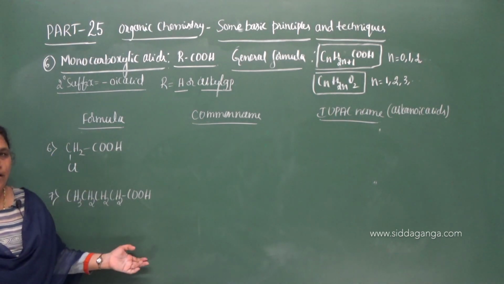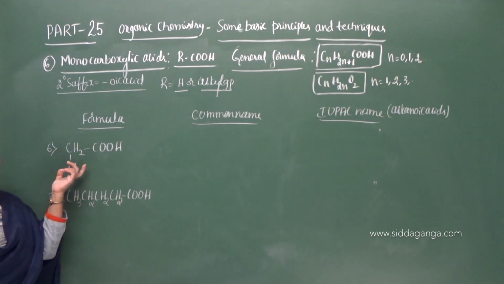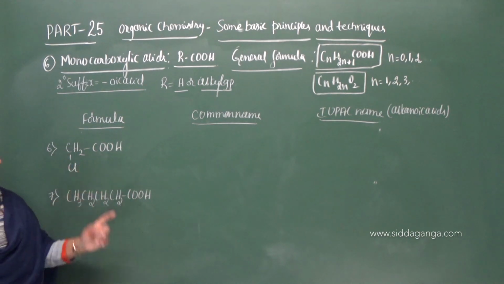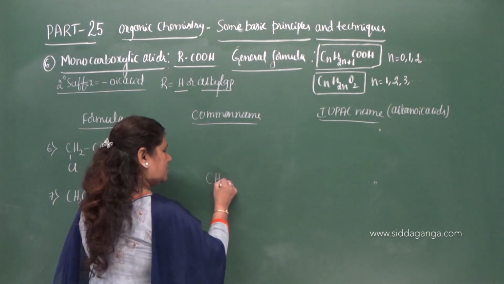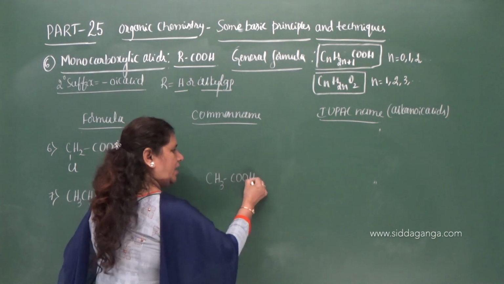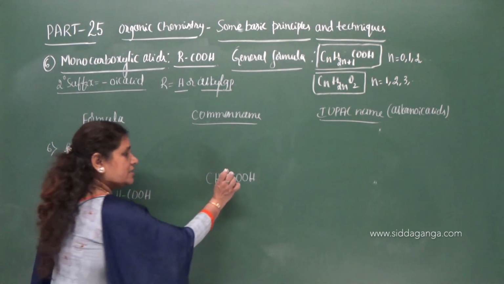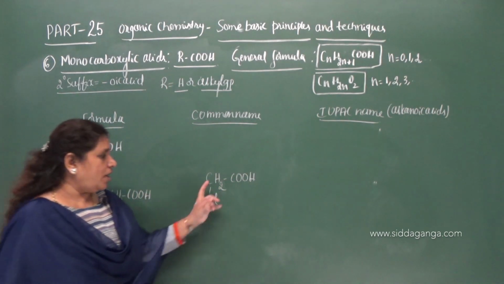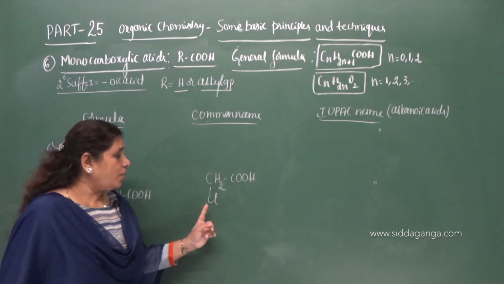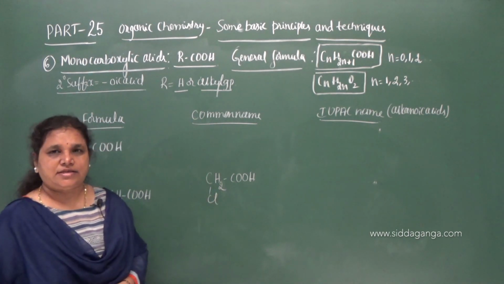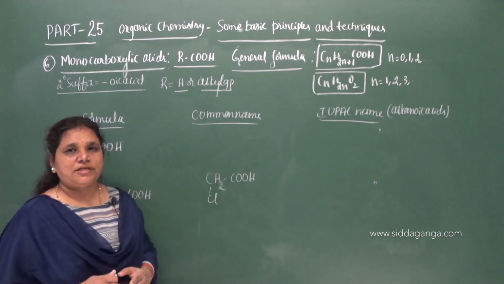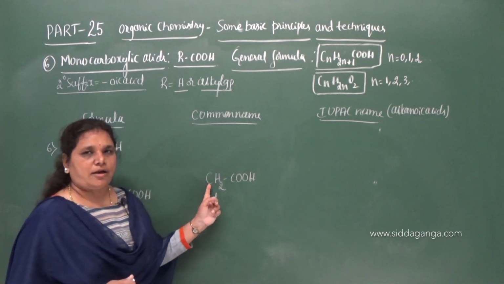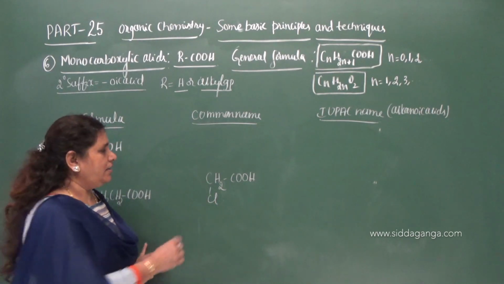But in a common name, when there is a substituent, how to name it? That is important. Basically this is acetic acid, correct? CH3COOH is acetic acid. Now it is a substituted acetic acid. What substituted acetic acid? Chloro substituted acetic acid. But where is this chlorine atom present? It is present on this carbon.